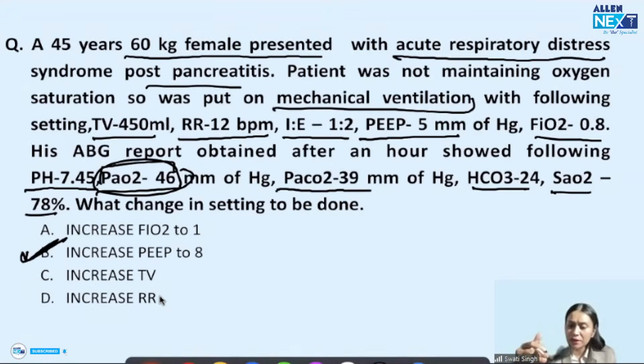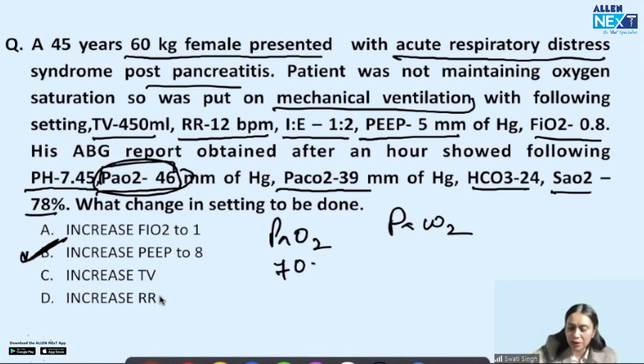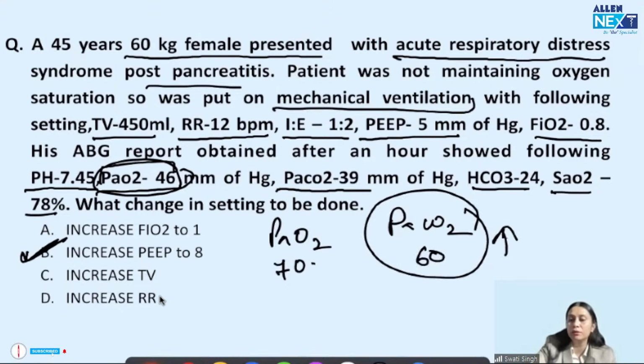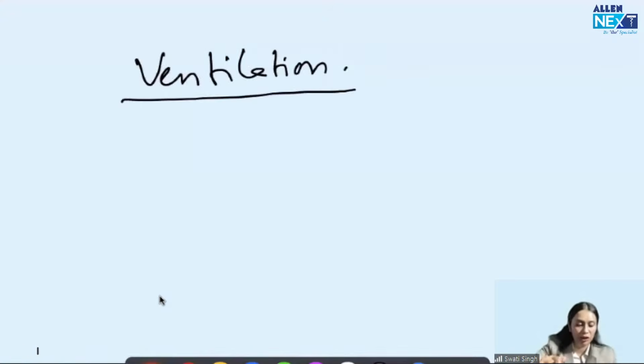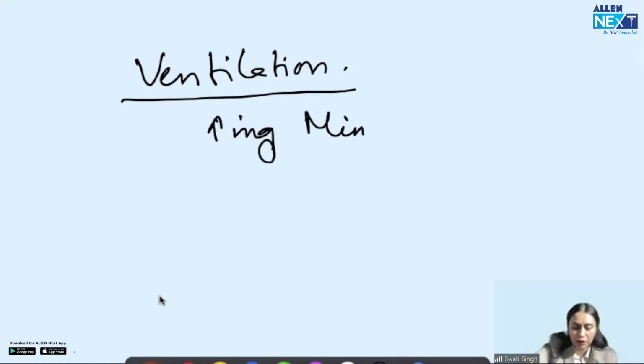Got my point? If in the same question, instead of decreasing PaO2, they had increased PaCO2. In the same question, if I'm changing two things only, PaO2 is 70 mm of Hg, and PaCO2 is 60. So PaCO2 has increased, hypercarbia. So now I have to improve the ventilation. How do I improve the ventilation? I improve the ventilation by increasing the minute ventilation of the patient. Got my point?